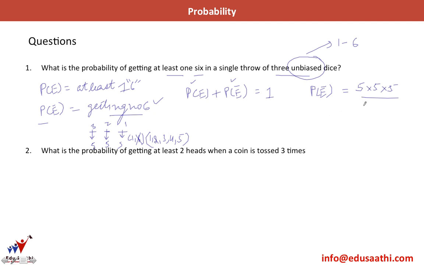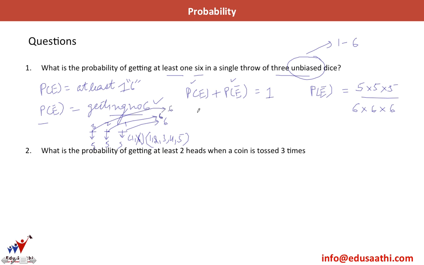Now we have to divide by the total number of cases as in the definition of probability. Total number of cases are 6 into 6 into 6, because when we count the total number of cases, this space can be filled by 6 numbers, 6 can also occur, and similarly for this space and this space I can have 6.